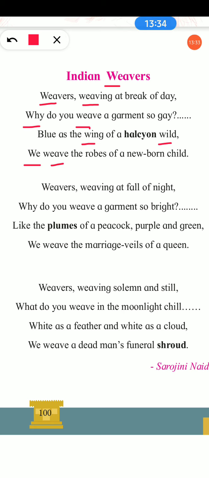Means in each stanza, at least once in all lines, the letter W is repeated except one line, in which we are not getting any W sound, but almost all lines have the W letter, and this is the example of alliteration figure of speech.